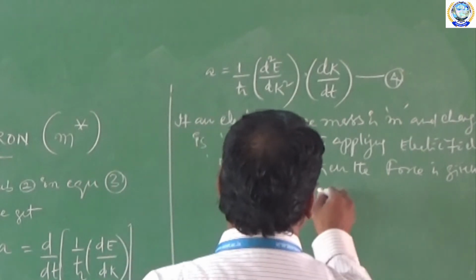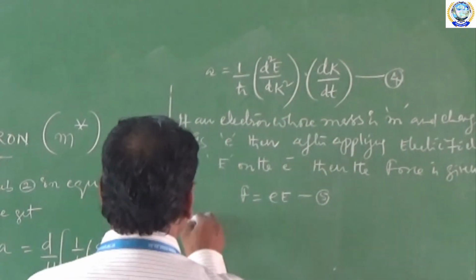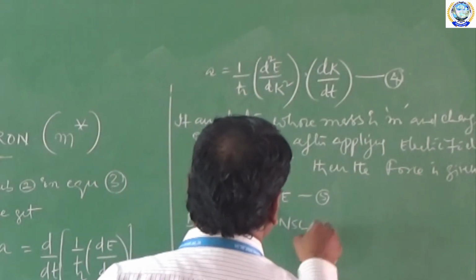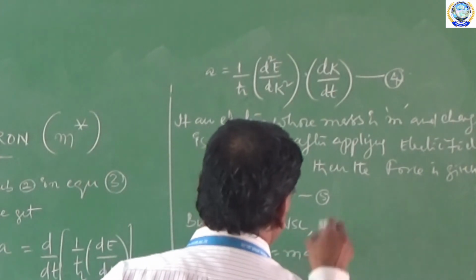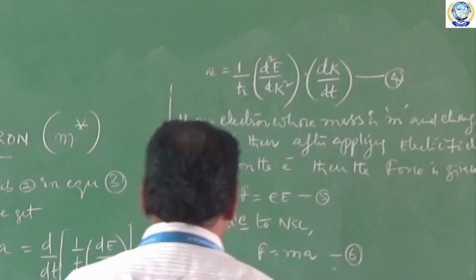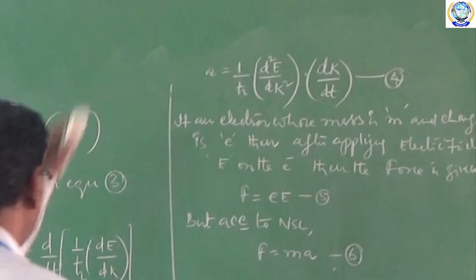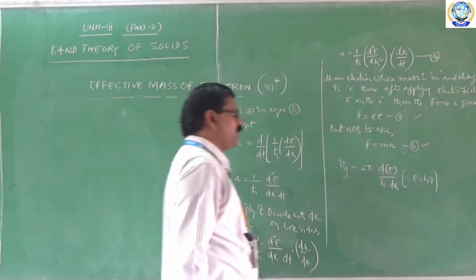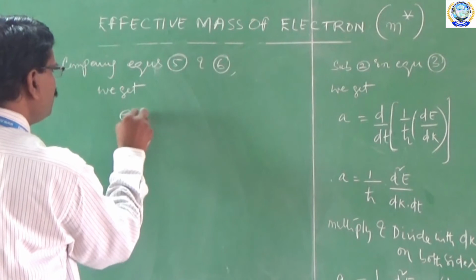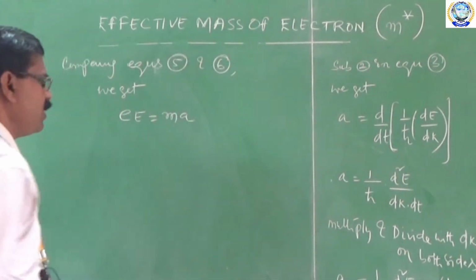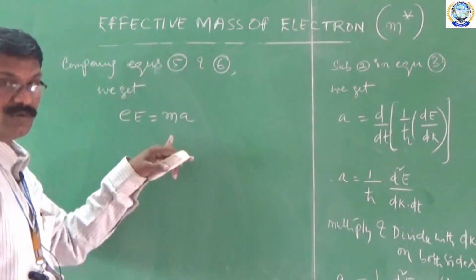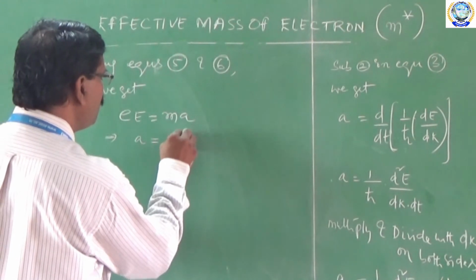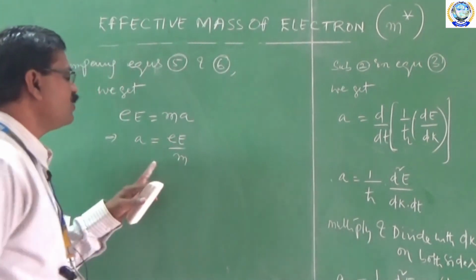This I am going to call equation 5. But according to Newton's second law, we know that F is equal to ma. This is equation 6. Comparing equations 5 and 6, we get eE is equal to ma. Our ultimate aim is to get an expression for A, so A is equal to eE by m.